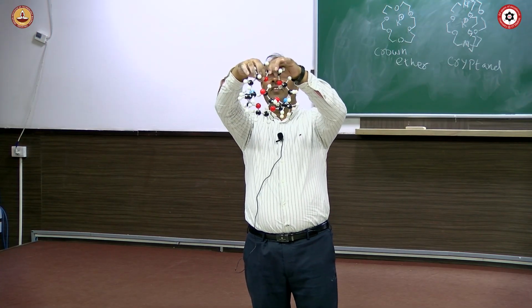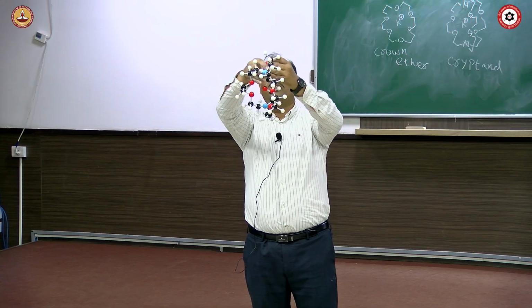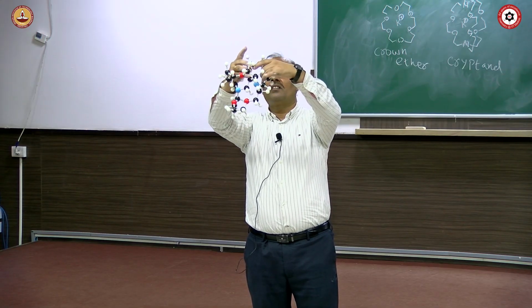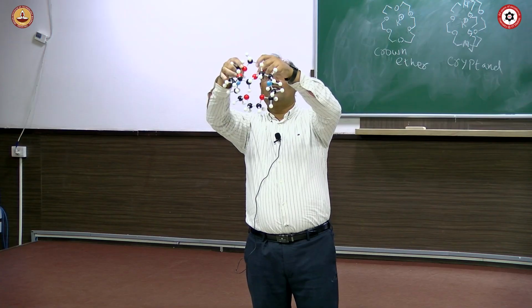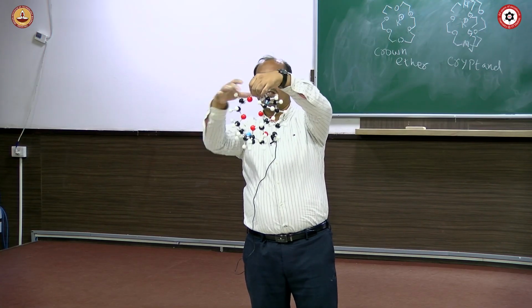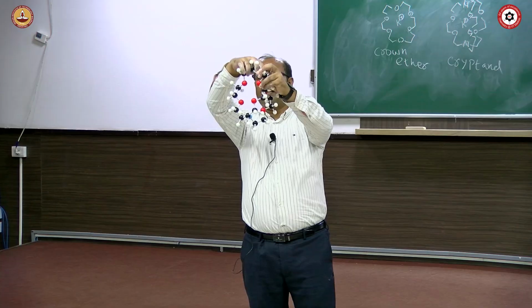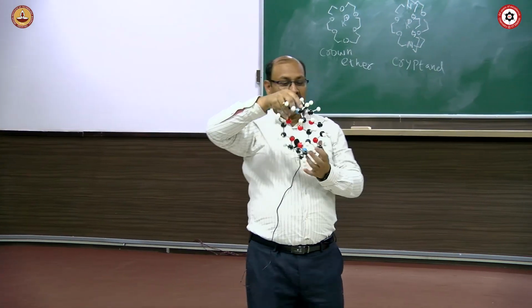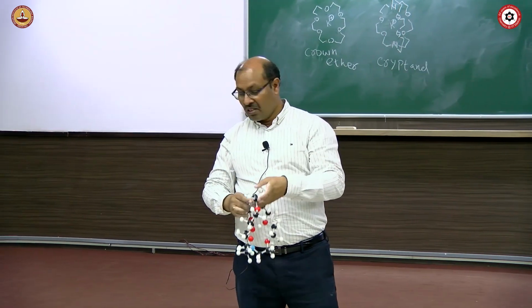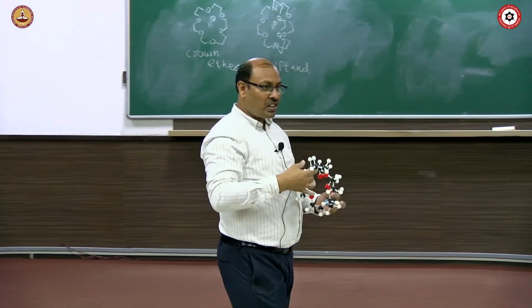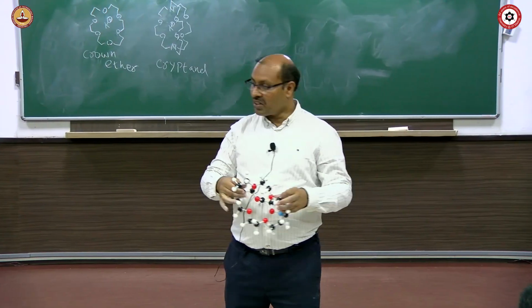You see, so all oxygens are now pointing inside, and in a 3-dimensional way it will cover. So this will have much better binding ability for the potassium ion.